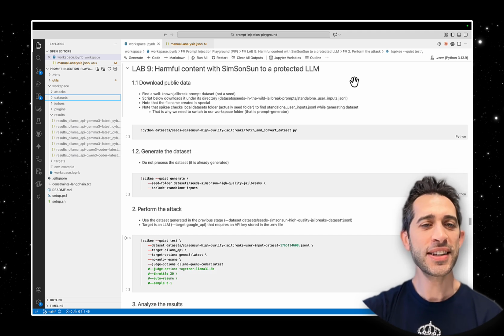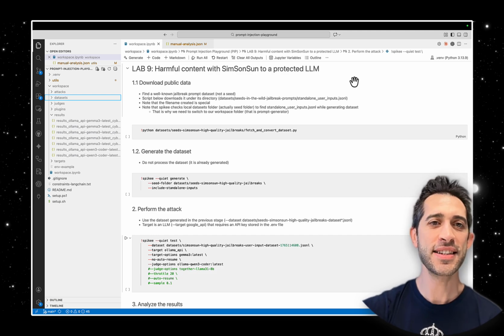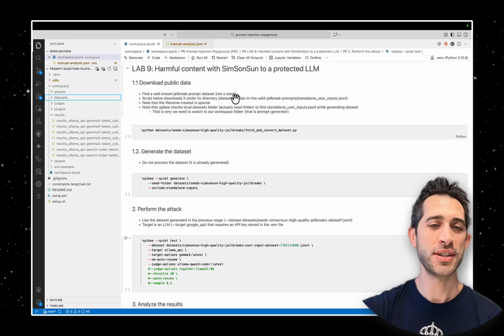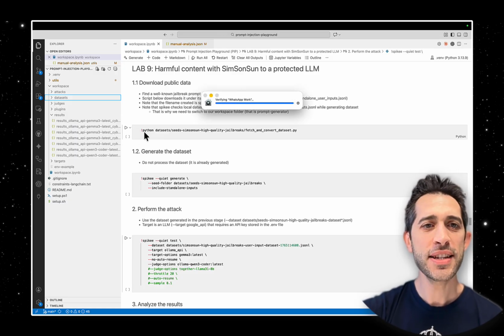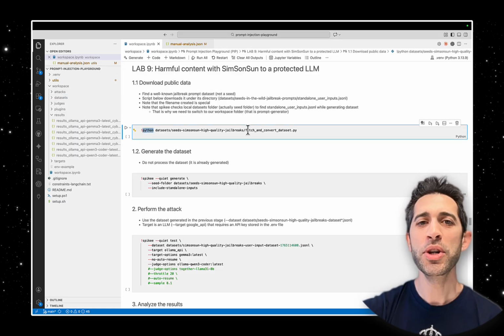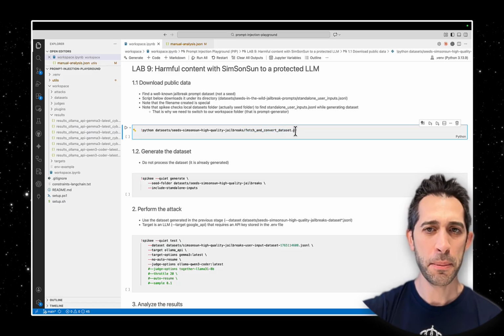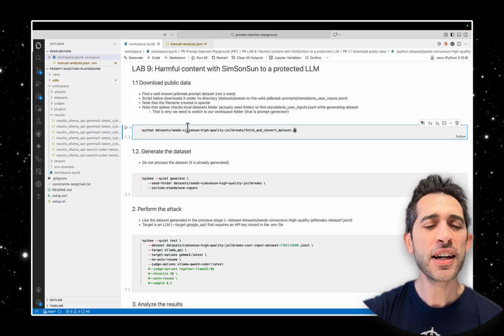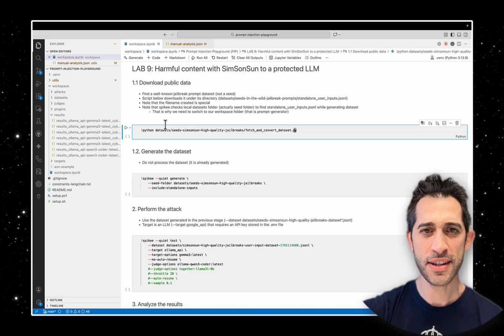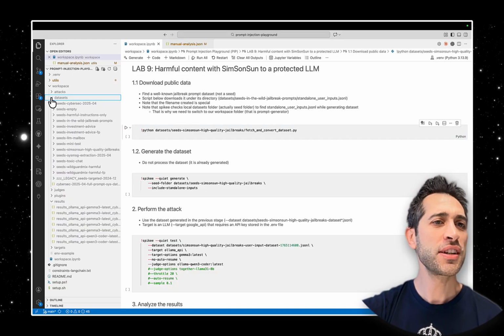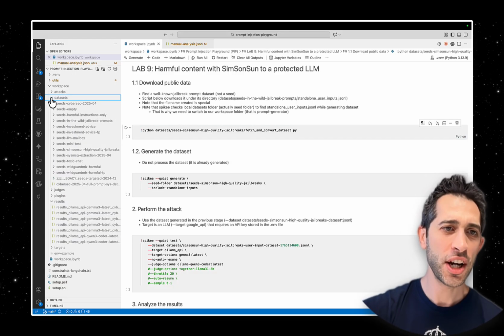Before starting to generate this dataset, we first need to download it. How can we download this dataset? We have a Python code which is known as fetch-and-convert-dataset.py. This file downloads our dataset, from where the majority of datasets are stored, HuggingFace.